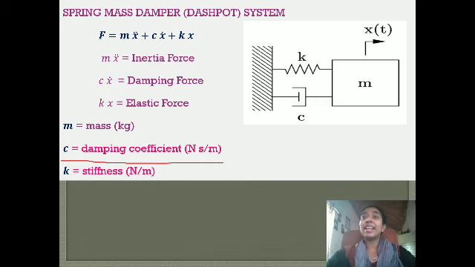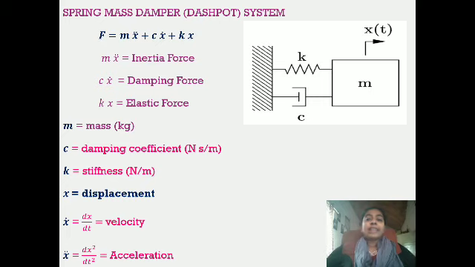I told you it is an elastic constant. A proper technical term is stiffness of the spring, because this elastic force or restoring force is modeled as a spring. So it is a spring constant. It is called stiffness, expressed as K. The definition of stiffness is like this: it is nothing but the force required to produce unit displacement. So it is force by displacement, so it is Newton per meter.